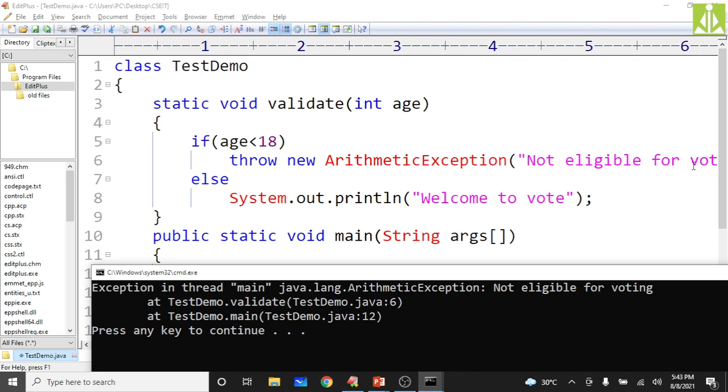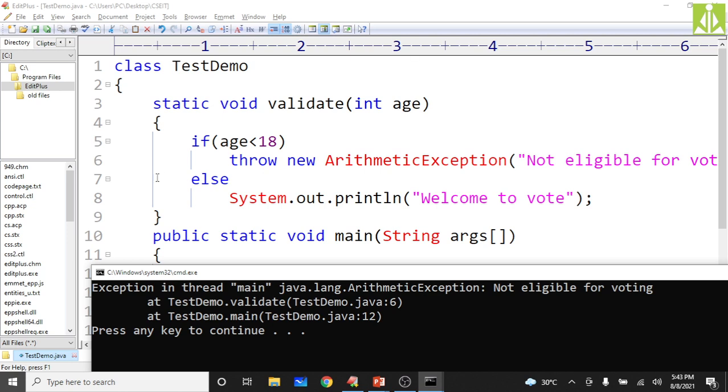If you are performing divide by 0, then that object will be thrown with the divide by 0 message. But here it is a customized message. We are not performing any division operation, so we are giving a customized message, not eligible for voting. This message will be kept inside that object and that object will be thrown out of this block.